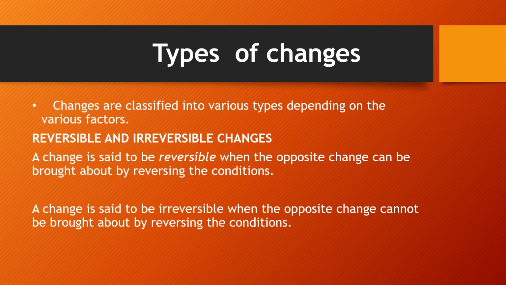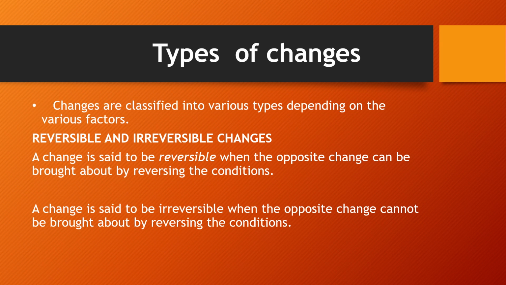Now, what is non-reversible or irreversible change? A change is said to be irreversible when the opposite change cannot be brought about by reversing the condition. I repeat, a change is said to be irreversible when the opposite change cannot be brought about by reversing the condition. Now, what are the examples?